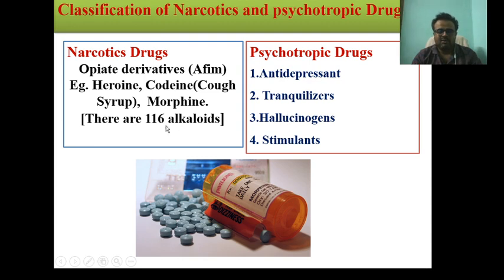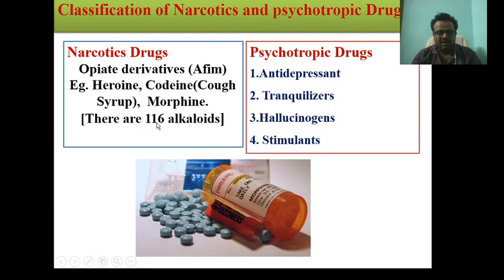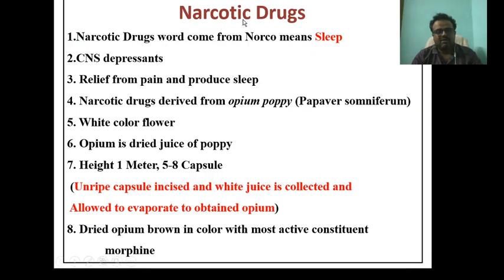There are 116 alkaloids. The word narcotic comes from narco, meaning sleep. All these drugs are CNS depressants, relieve pain and produce sleep.